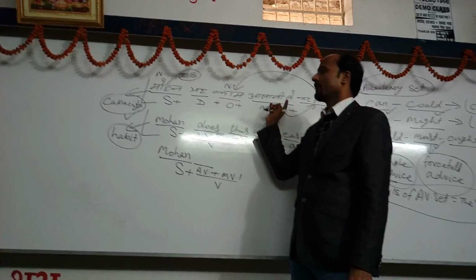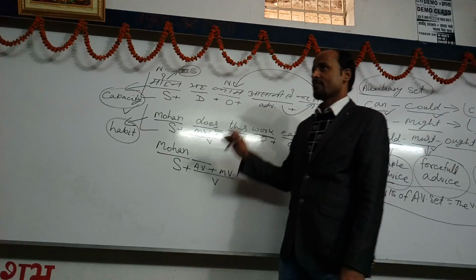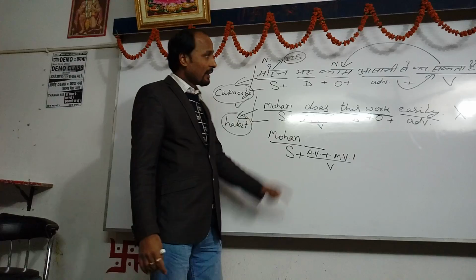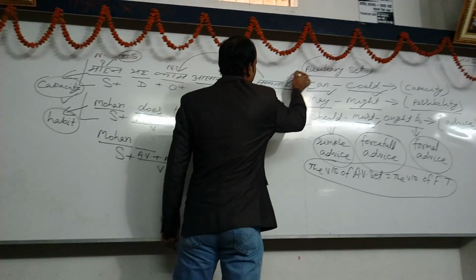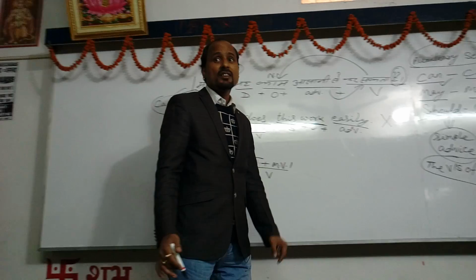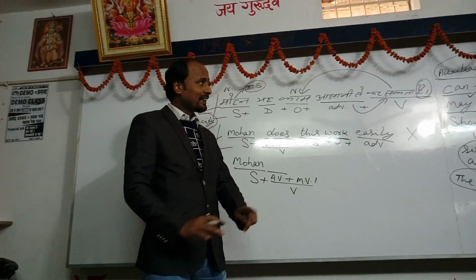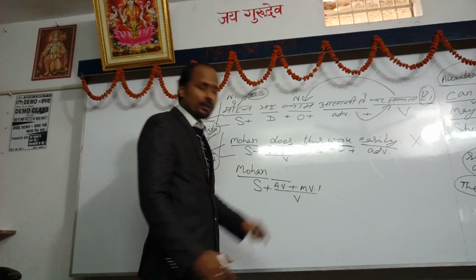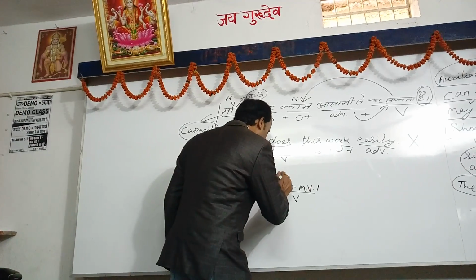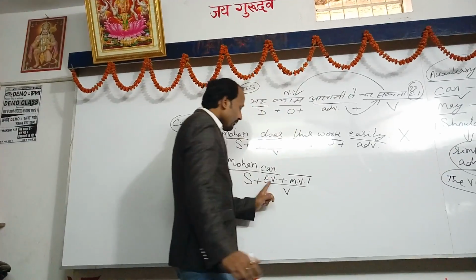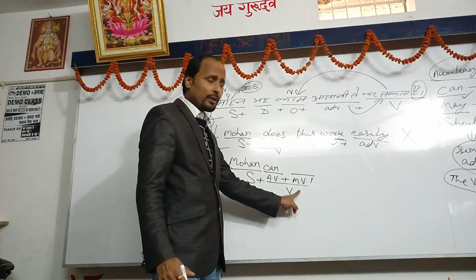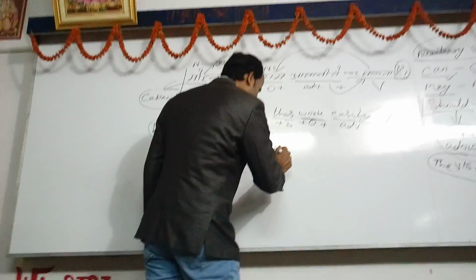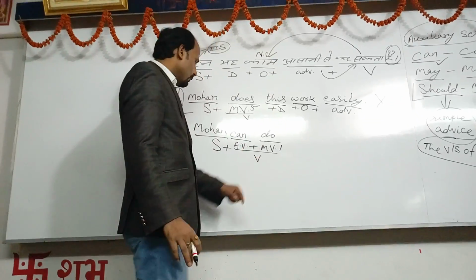So let us try to follow in Hindi. What is the sense you are getting? The sense of present time or past time, and there is an indicator that is had that denotes present time. So it is clear the suitable auxiliary verb for this sentence is can. So you write here can. After using the AV, we have to use MV1, and the main verb in Hindi is karna. So we will write here MV1 do.